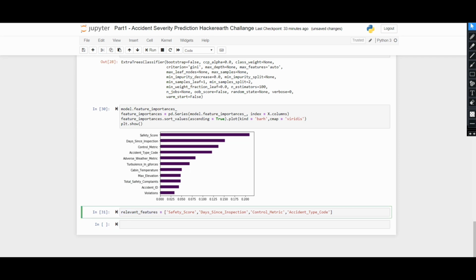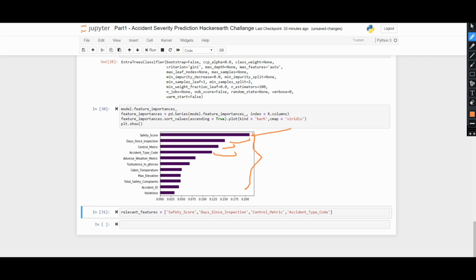So as you can see, these are the feature importances. The most relevant ones are these. If you want to get better results, you need to first try taking the top 6 or 5 features and build a model, and also remove one feature at a time. That is sometimes called backward elimination.